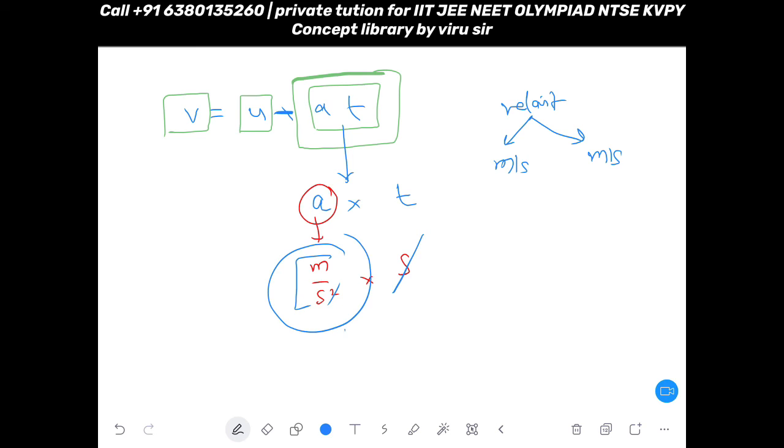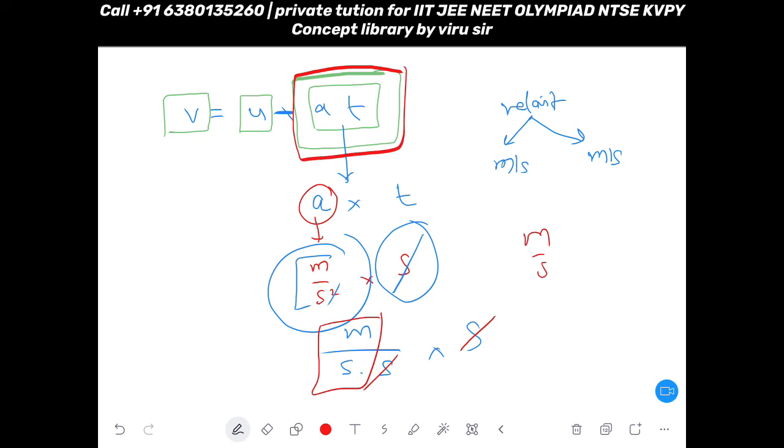Actually, this meter per second square is nothing but meter by second into second, and this extra second is here. So you can cancel 1 second with 1 second, and the remaining meter per second will be there, right? So we got our meter per second. This total term will have unit meter per second. This will also have unit meter per second. This will also have unit meter per second. Always remember, they cannot have different units. So they will have the same unit. So you got your answer as final velocity as 18 meter per second.